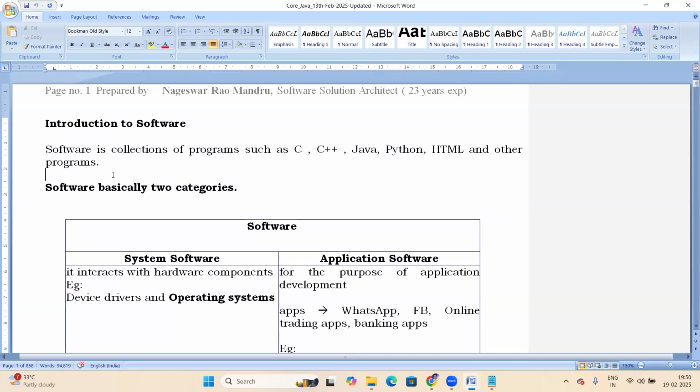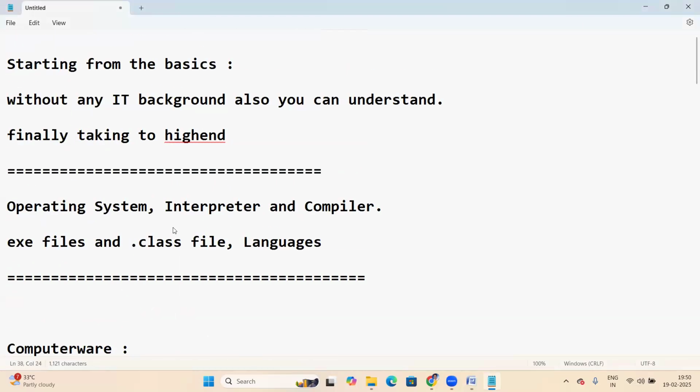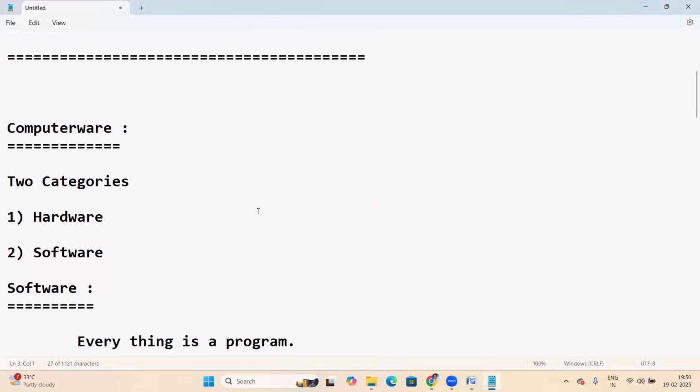Today we started the actual topic, starting from the basics. Before going to Java, there are some software basics. Today's topic is software basics.